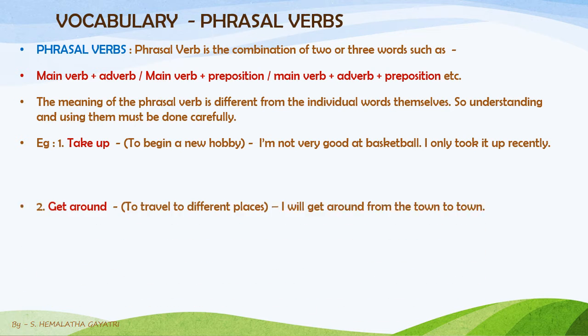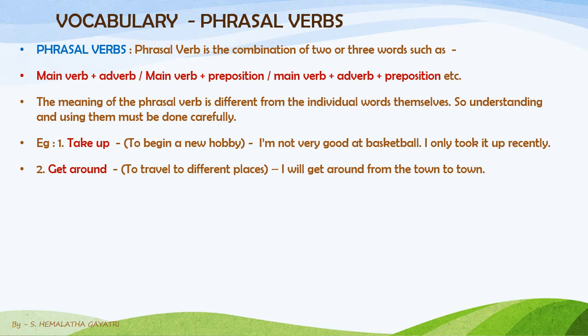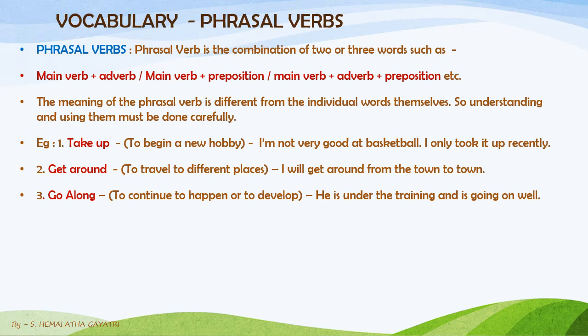Okay, so let's look at the second example. Get around. Get around is to travel to different places. I will get around from town to town. So someone who has a lot of traveling habit can use this phrasal verb. Go along. Go along is to continue, to happen or to develop. He is under the training and he is going on well. So going along well is also a phrasal verb.